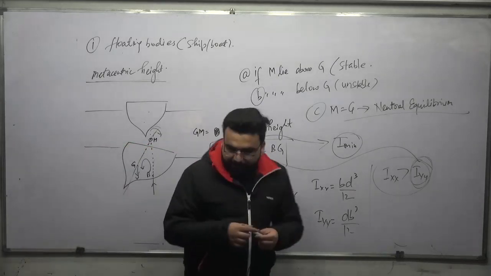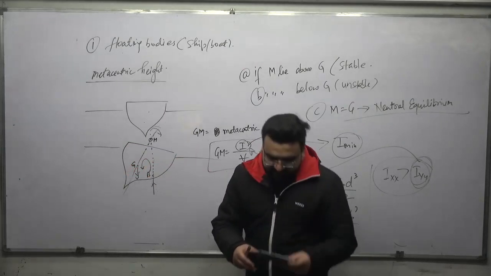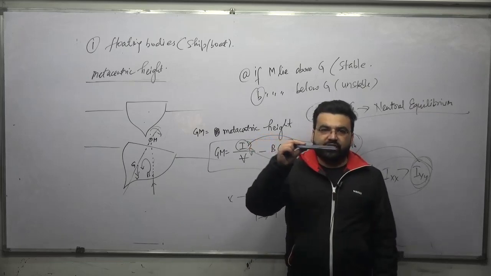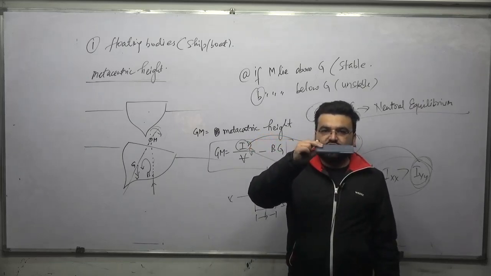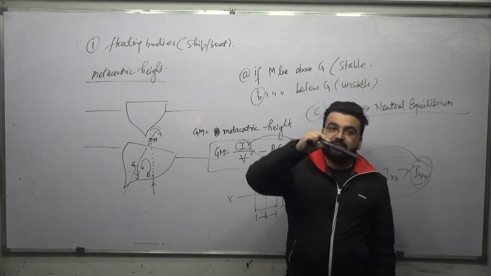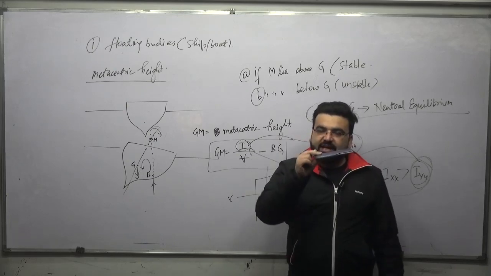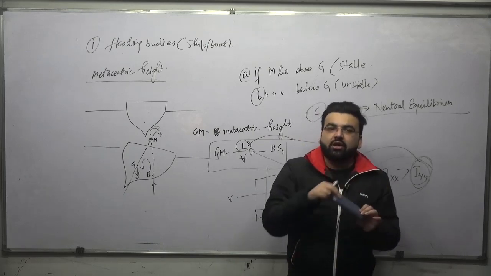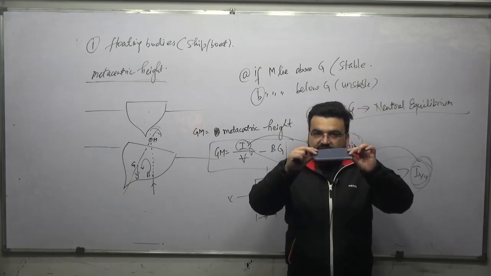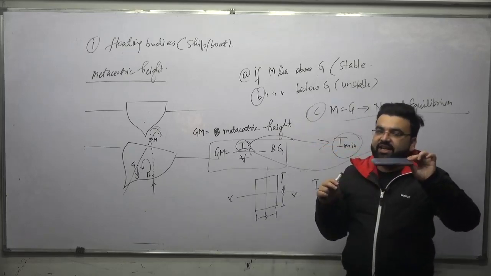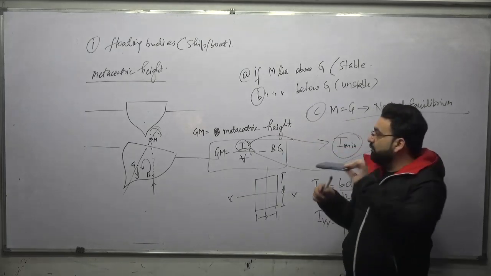For example, a ship is there, a boat is there. Let us say this is a boat, right? The boat is going like this. It can have this type of motion, which is called rolling, or it can have this type of motion, which is called pitching. If it has this type of motion, it has very few chances that the boat or the ship will get drowned. But in this condition it has a lot of chances of getting drowned. So that is why, while designing any ship, we always consider the lower moment of inertia, right?